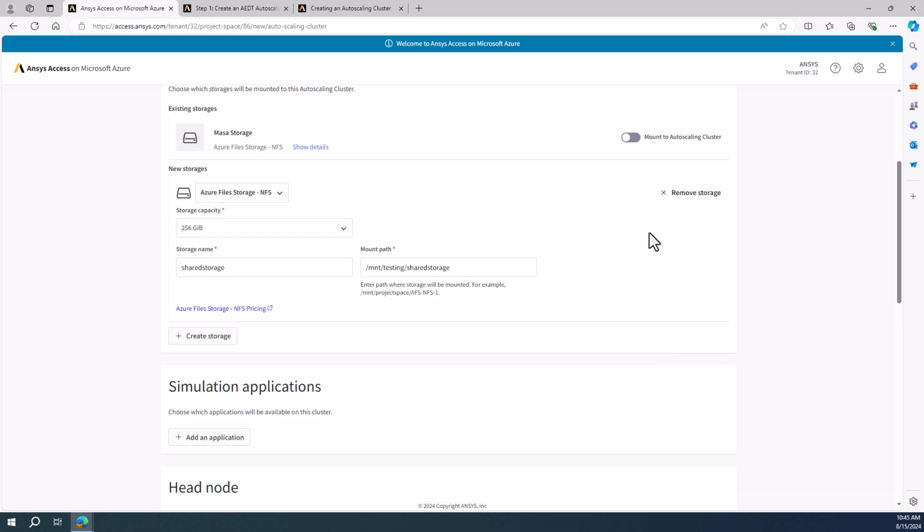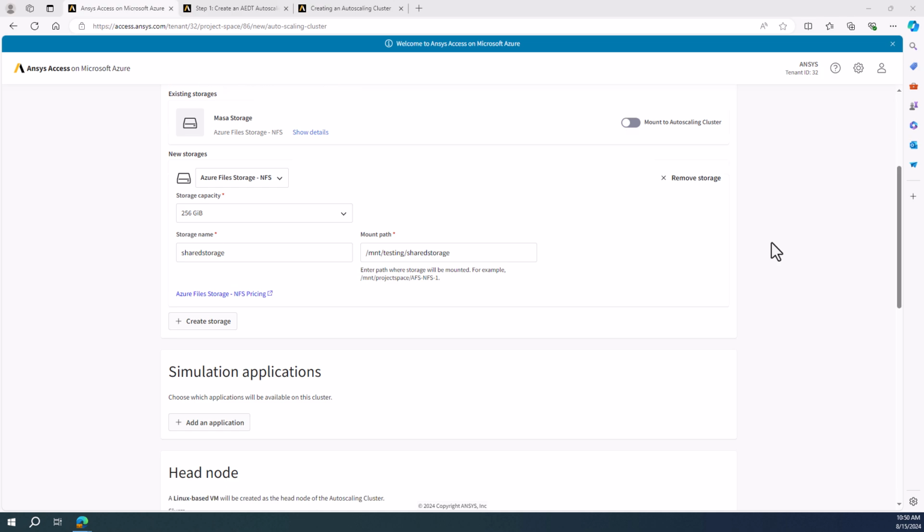Another thing to note is if there was a previous autoscaling cluster in this project space, which already had applications installed on it, the storage may still exist and you can just reuse the previously installed applications. So by selecting the same storage, you can skip the installation step and save several hours of installation time for these applications. Once the storages are configured, we can add our applications.